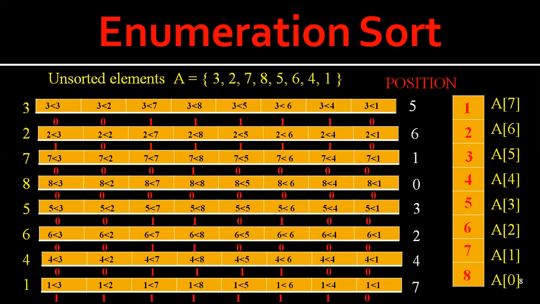In enumeration sort, what we have to do is find out the position of each element in the sorted list. This can be done by comparing each element with all the other elements and then finding the number of elements that have a smaller value. Understood? So now let us see the algorithm for this enumeration sort.